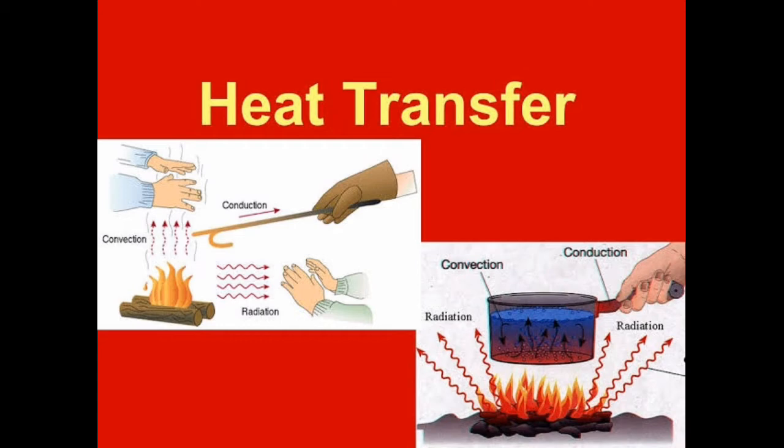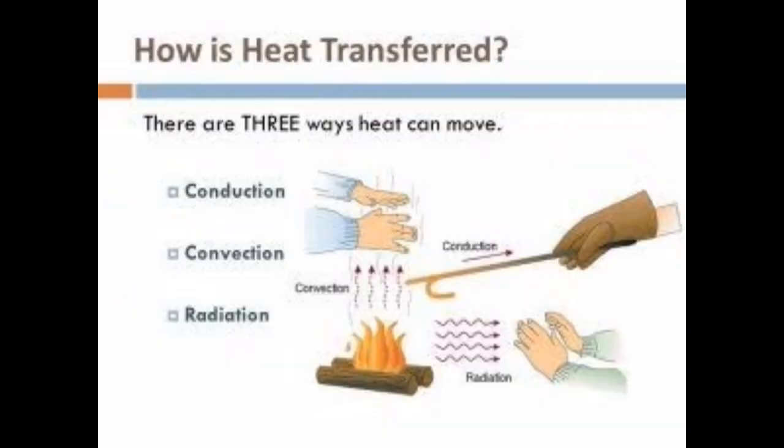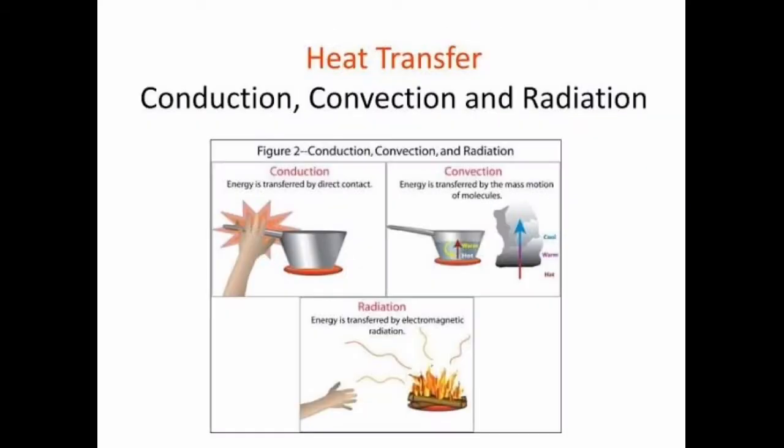So children, this is called transfer of heat. When heat is transferred from one place to another, it is called transfer of heat. Now we are going to see details about this. Mainly there are three methods of heat transfer, that is conduction, convection and radiation. So propagation of heat from one place to another is called transfer of heat, and it is done by three methods: conduction, convection and radiation.